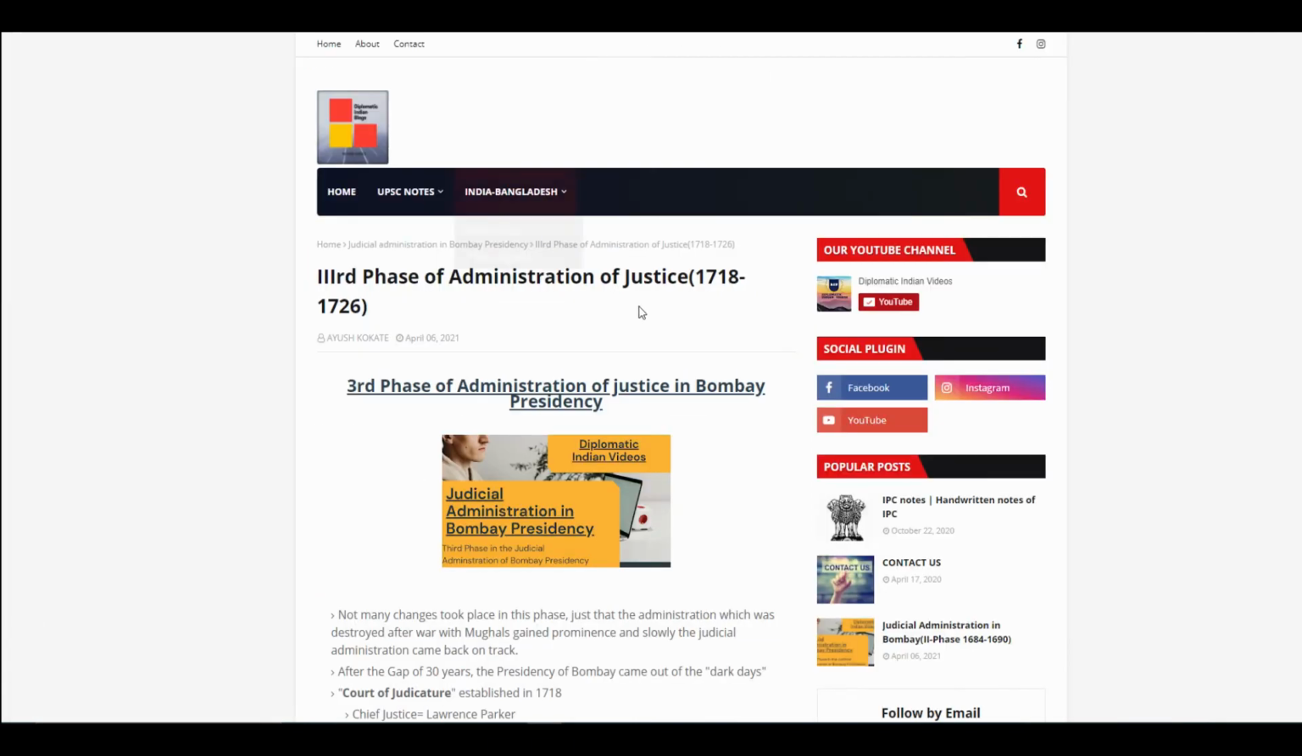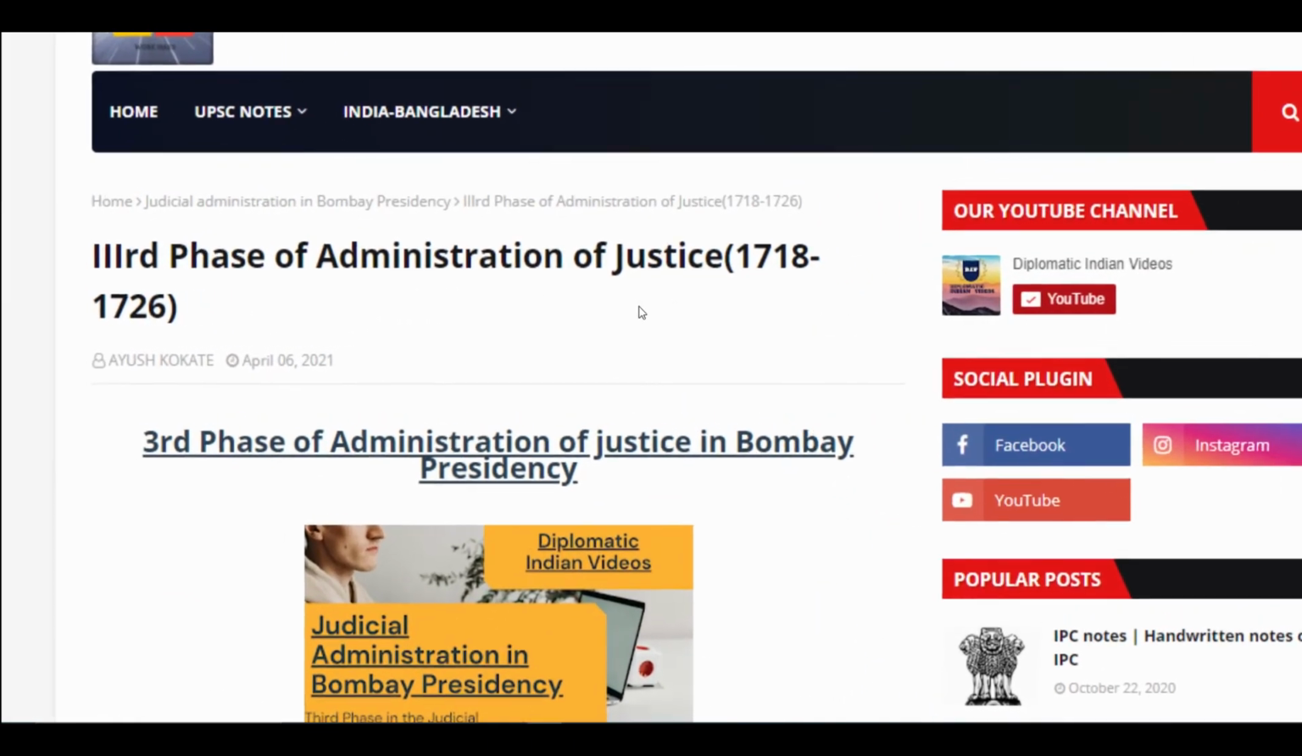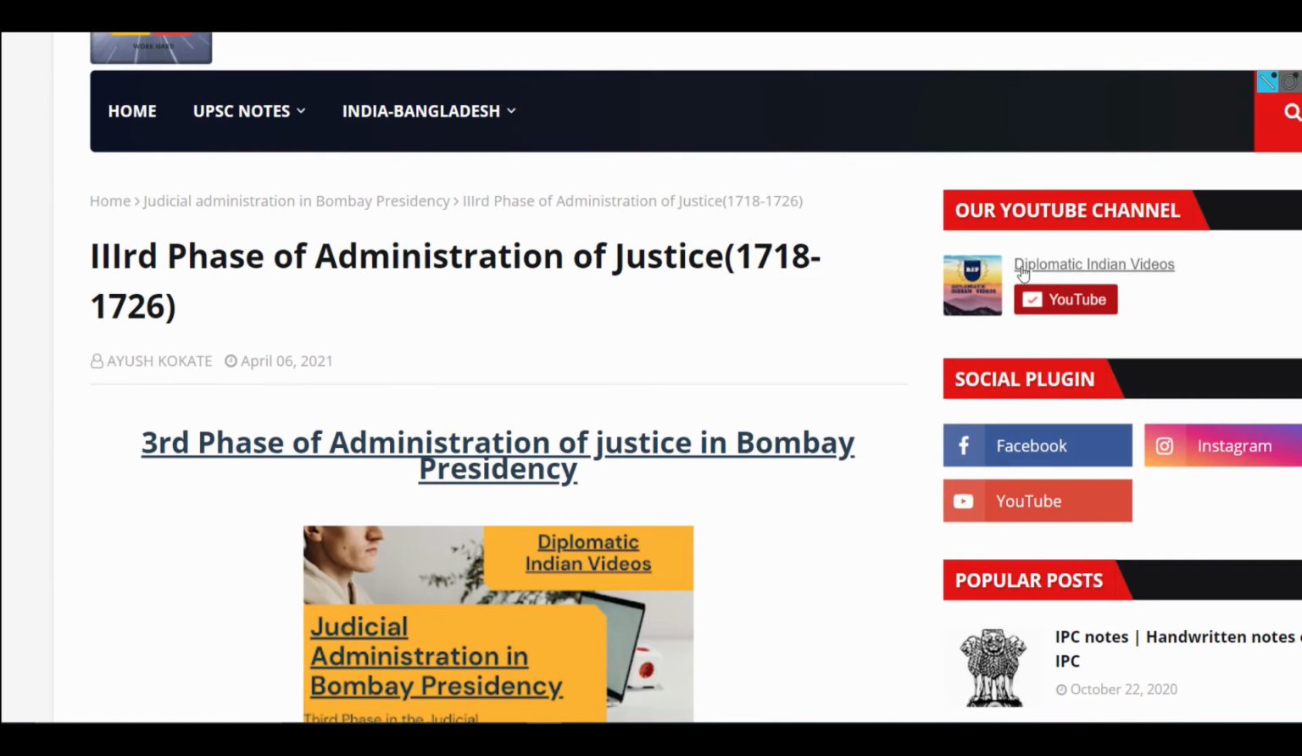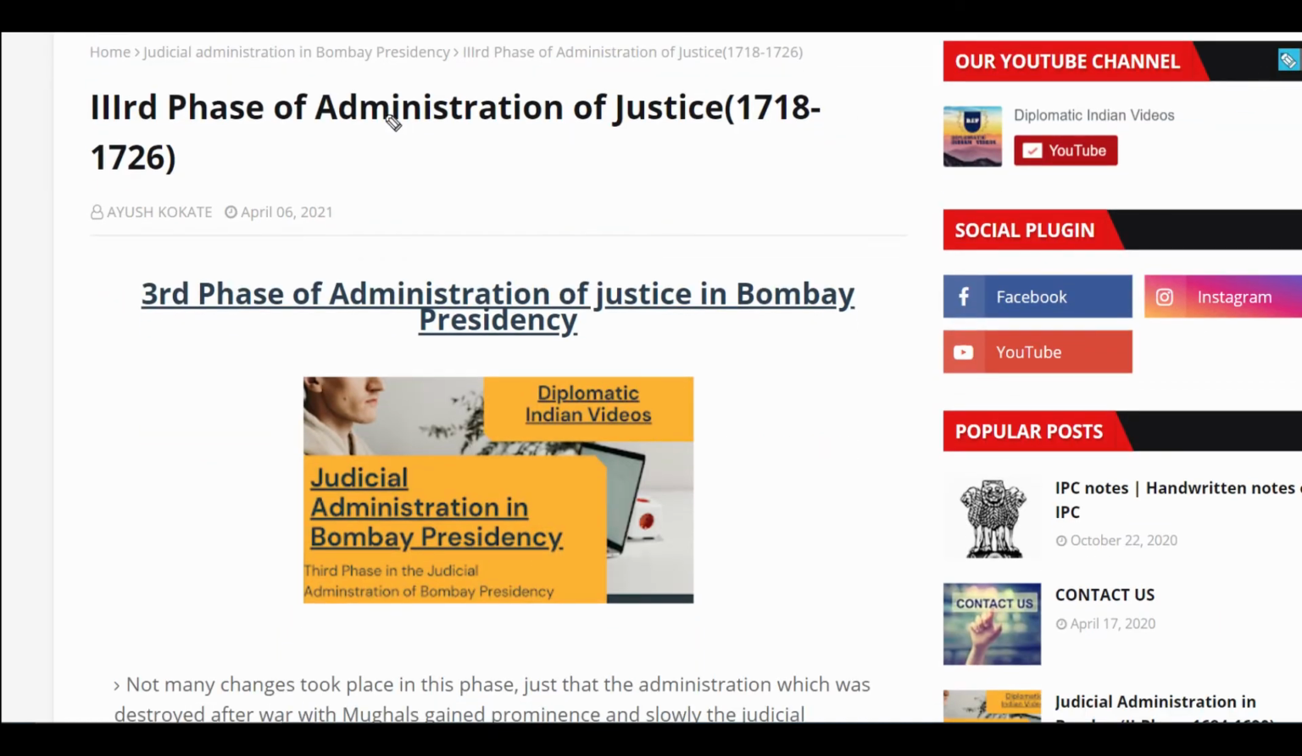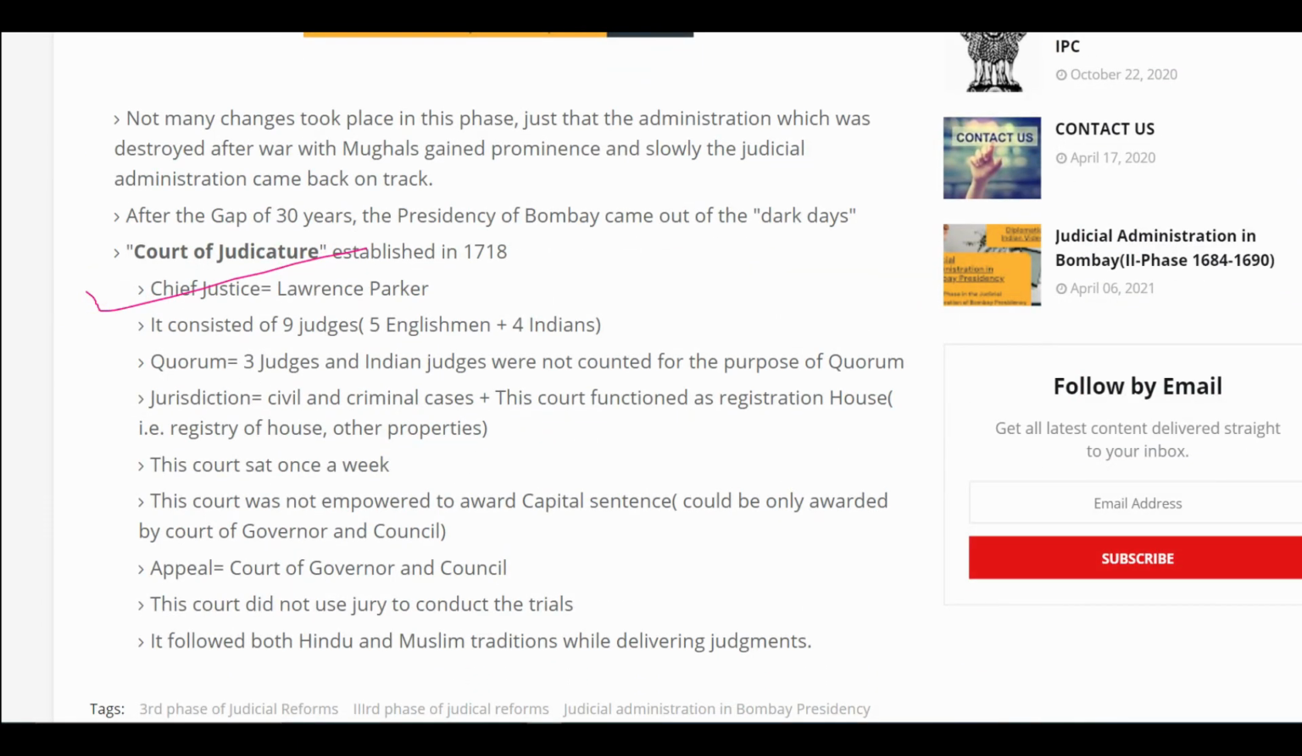We will look at how the judicial administration took place in the third phase of administration of justice in the Bombay Presidency. As I've already told you, this phase came after the brutal war and defeat of the Britishers, and they were still trying to recover from the defeat, and a heavy fine was charged on them. It was rupees 1.5 lakh at that time. It was charged by the Mughals as reparations for the war.